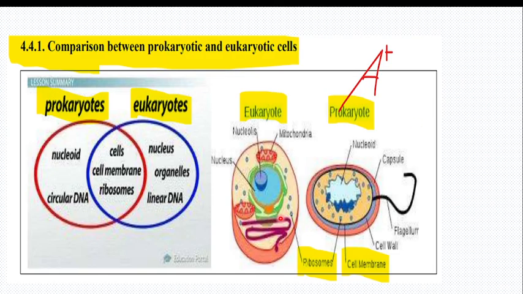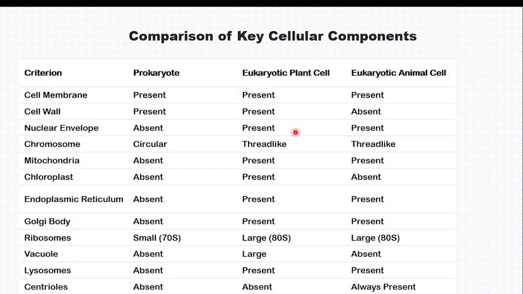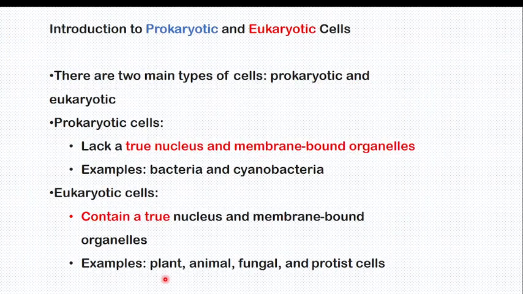So those are the diagrams of the prokaryotic cell and eukaryotic cell. When we say prokaryote, usually we are talking about bacteria. So, the comparison between prokaryotic cell and eukaryotic cell. But remember, we have seen that eukaryotic cells can be plant and animal, meaning that plant cell and animal cell, all of them are eukaryotic cells.